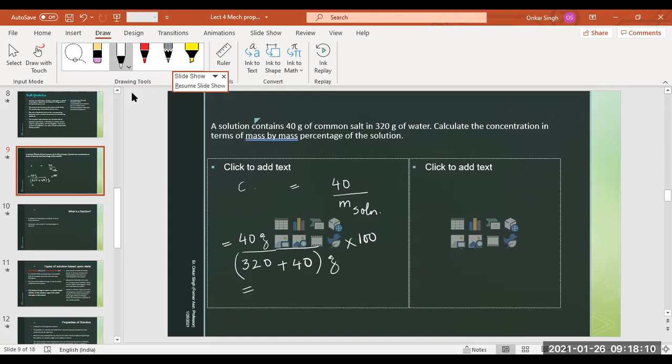So what is the answer? Please tell me. 40 divided by 360 into 100. Four ones are 4, four nines are 36. So it's 100 by 9 percent. You can calculate the percentage, no problem. 100 by 9%.